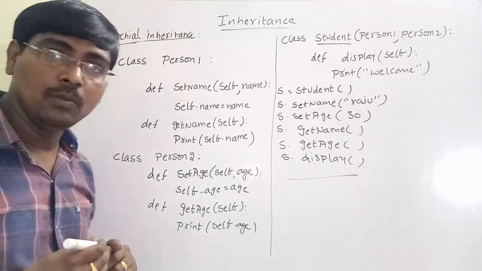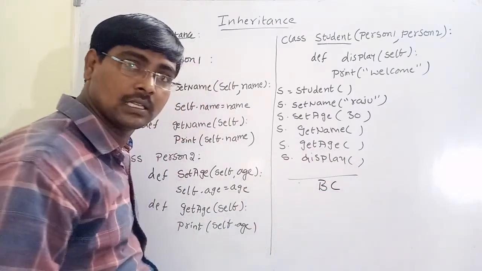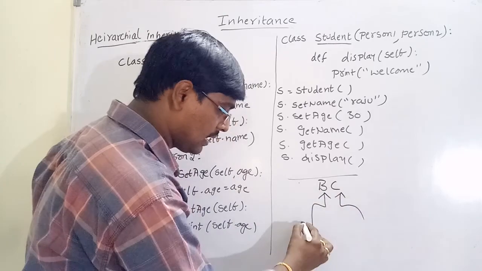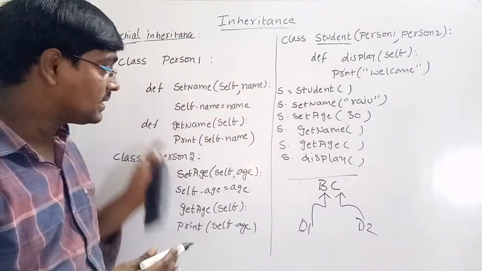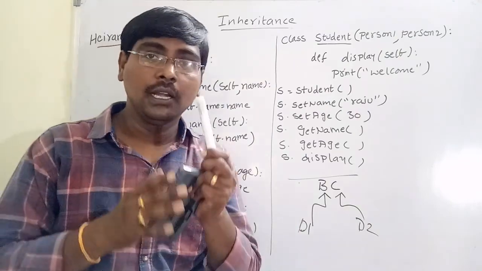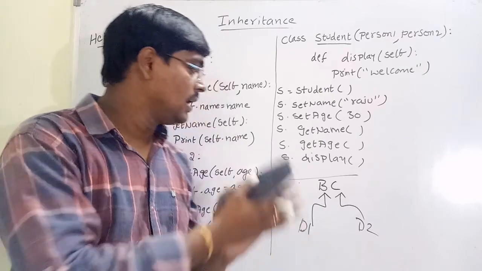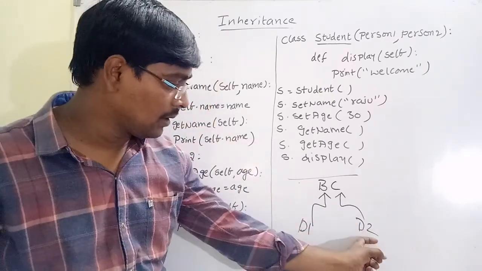Hierarchical inheritance. What do you mean by hierarchical inheritance? We have one base class, and from that one base class we have many child classes, suppose derived class 1 and derived class 2. It is exactly the reverse of multiple inheritance. In multiple inheritance, we have many base classes and one child class. In hierarchical inheritance, we have only one base class and many derived classes.